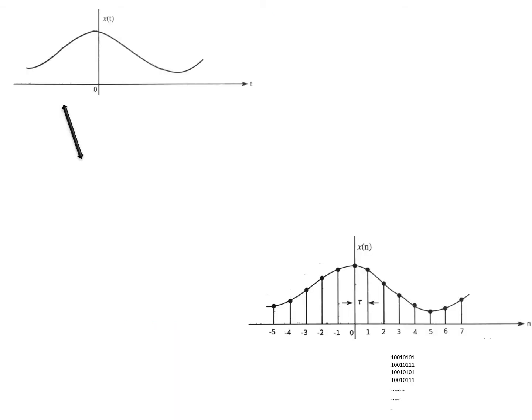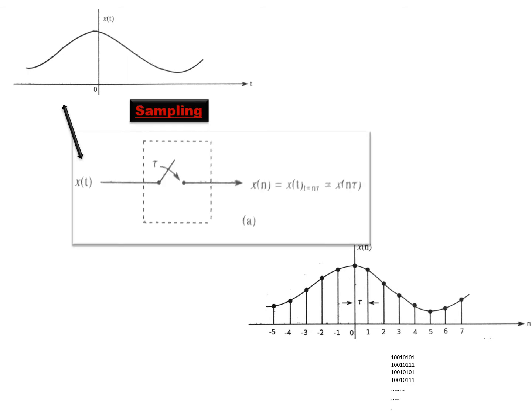As you can see in this slide, I have taken a different pattern of a signal, a continuous time signal x of t, plotted as a function of time. A small time slice has been taken here of a random signal. It looks like a sinusoidal signal, but it is not. It is something randomly varying. So this signal, how to convert into discrete form? So I need a sampler for that. A sampler is nothing but a switching kind of device.